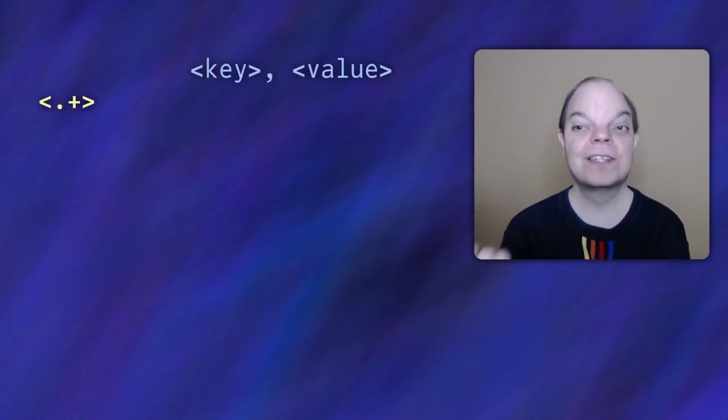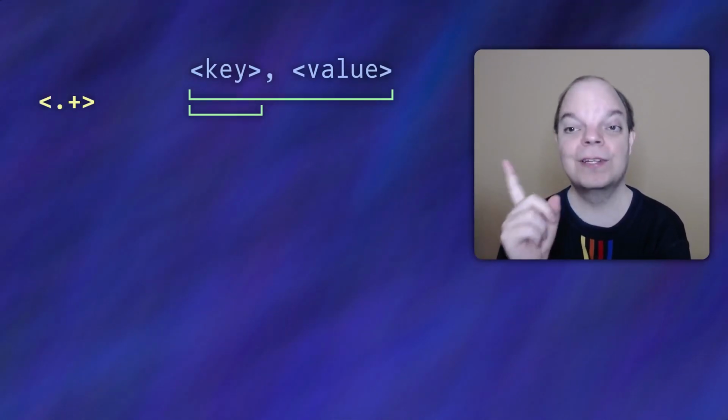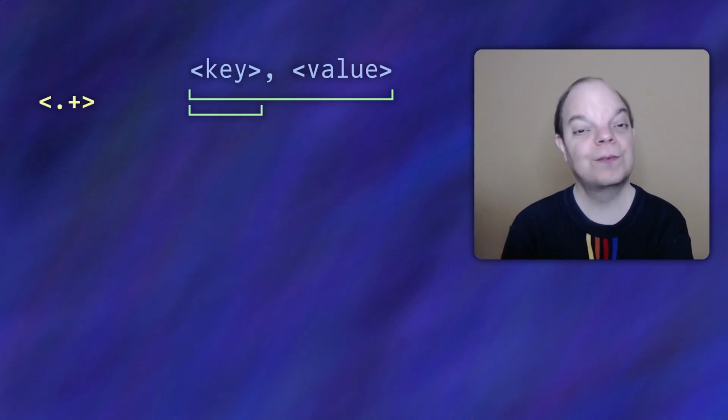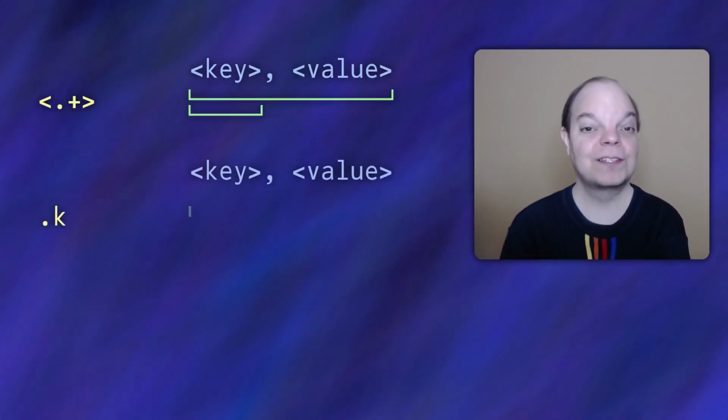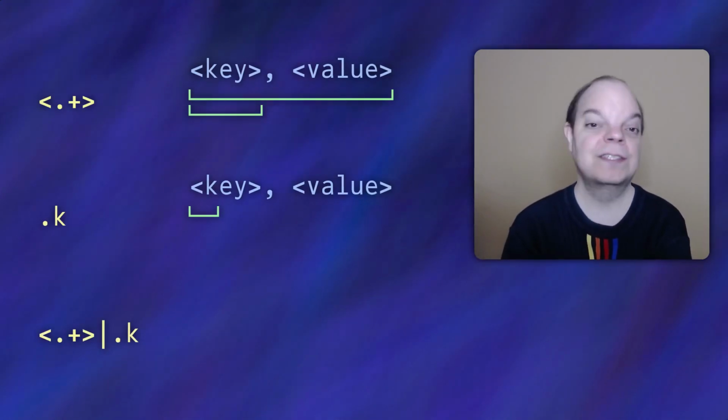So what do we need in order to implement the alternation operator? Now remember that a regular expression is a lambda expression that will take some input string and will return to you a lazy sequence of matches, but only the matches that start at the beginning of that string. The alternation operator of course takes two regular expressions as input, and it's supposed to return a new regular expression that can match either one of them.